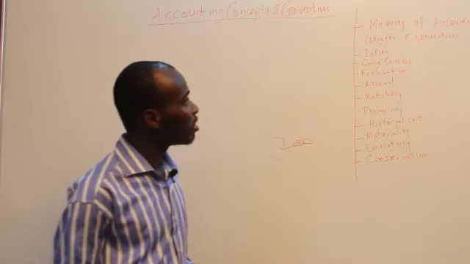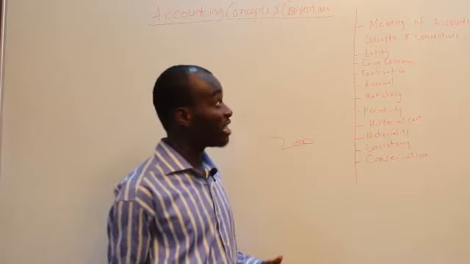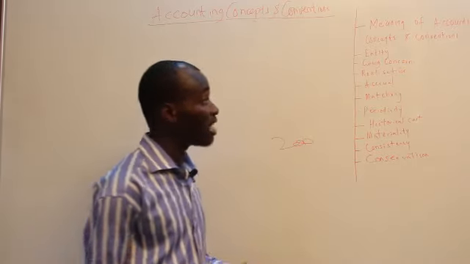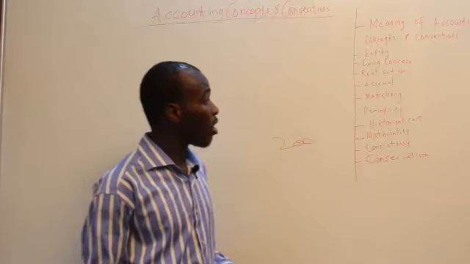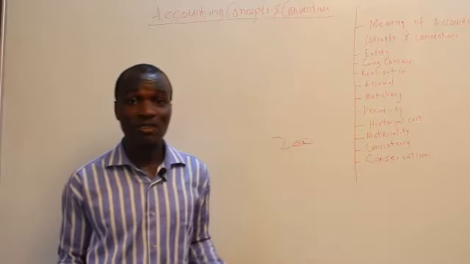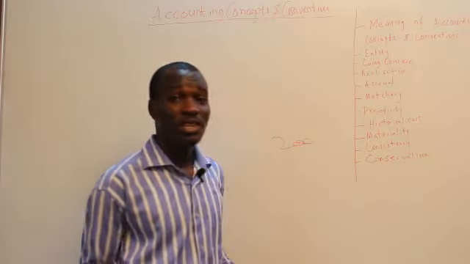So we talked about the accounting concepts and conventions. We looked at the entity concept, the going concern concept, the realization concept, the accrual concept, and the matching concept. We also talked about periodicity, historical cost, materiality, consistency, and conservatism.